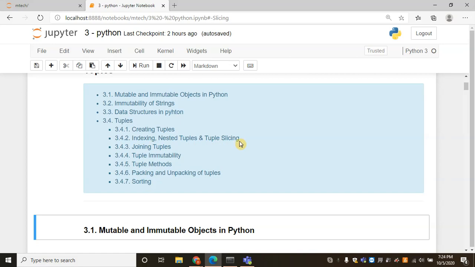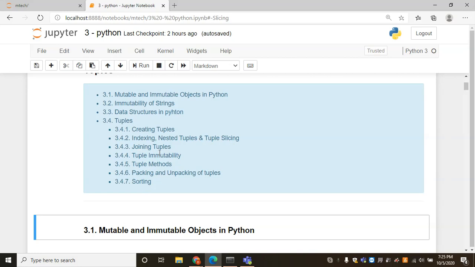Indexing and slicing we have already seen using string objects. In this video, I have given some examples using tuples on the topic of indexing and slicing. For a detailed discussion on indexing and slicing, please go through tutorial 2. I have given the link in the description box.